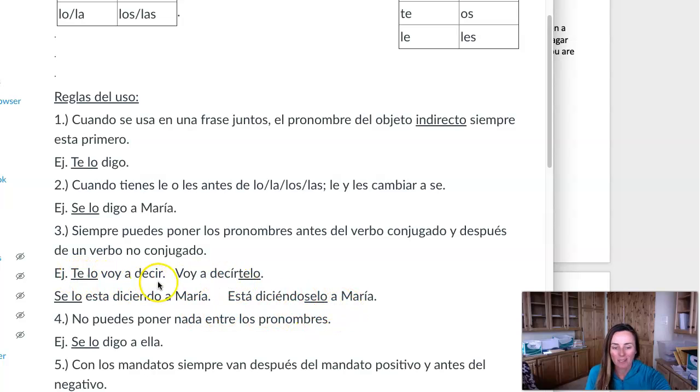The te, there's not a ti, because I know when I say te lo voy a decir, it's to you, right? There's no other option. But when you have se, I don't know if se is referring to a mis padres, a mis profesores, so you need to clarify with a and then the person's name.